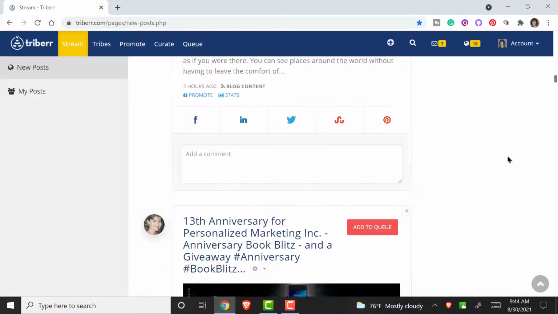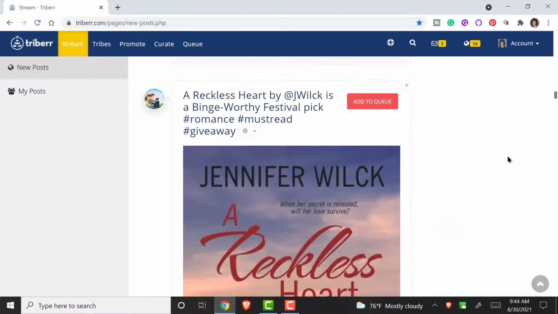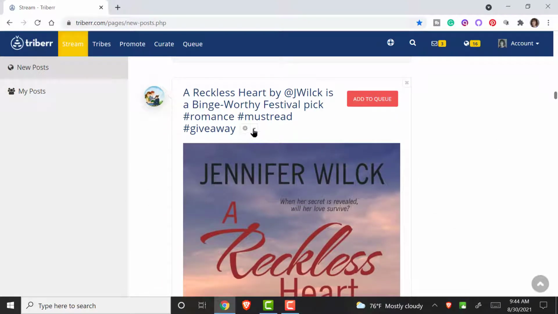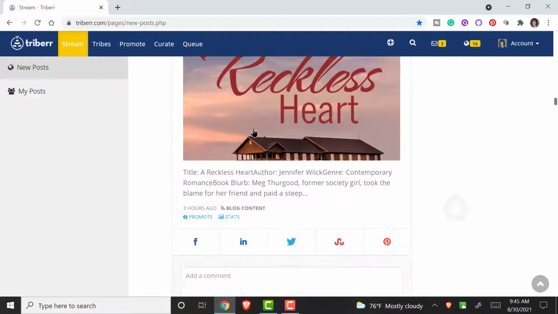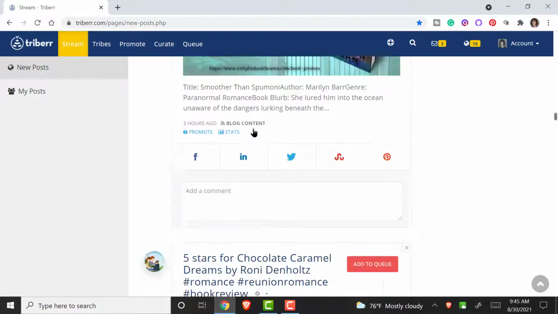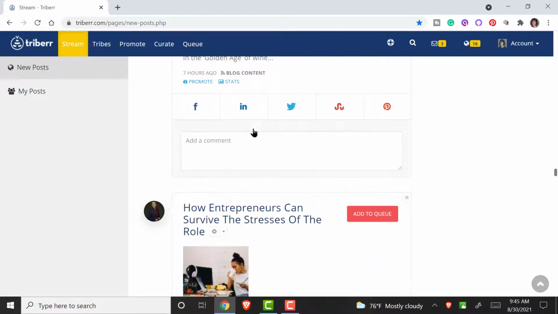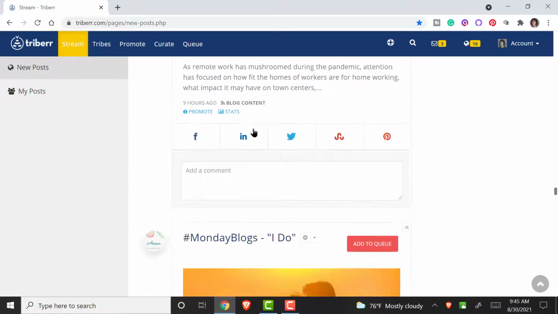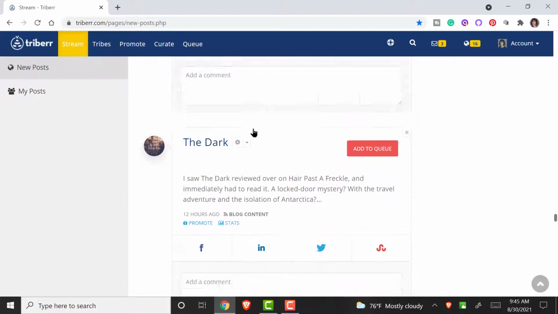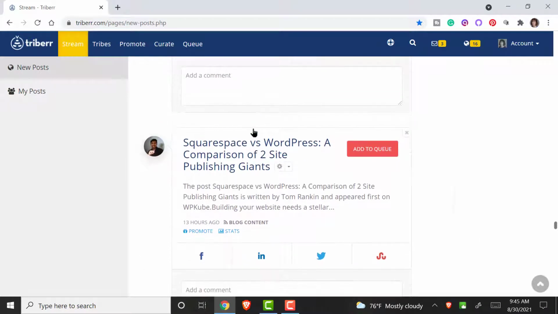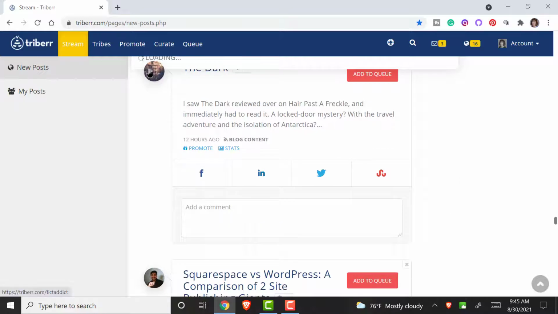Also, if you were to click over here, you can edit the share text if you wanted to get rid of some of those extra hashtags. Promote is usually you do that on your own. So you do have some options there. So I just wanted you to be aware that you can mute folks just like you do on Twitter. You can do it right here in the stream. This one I've never seen before. And it's just a hover. You don't click, because if you click it takes you somewhere else.